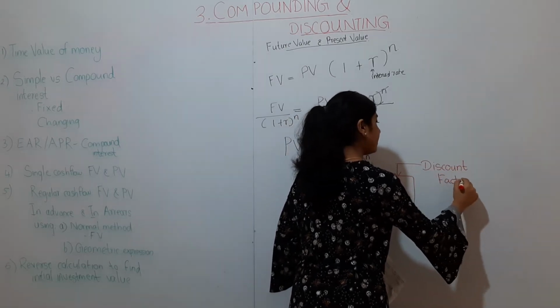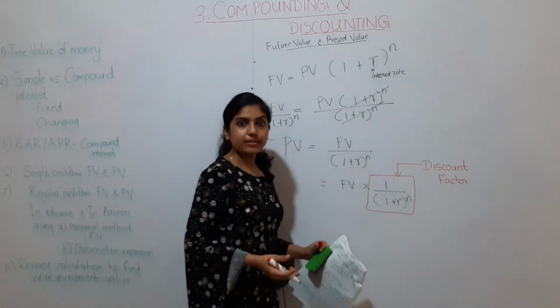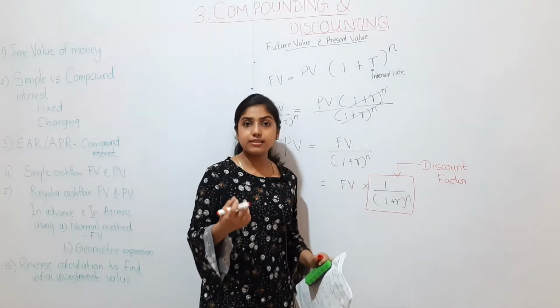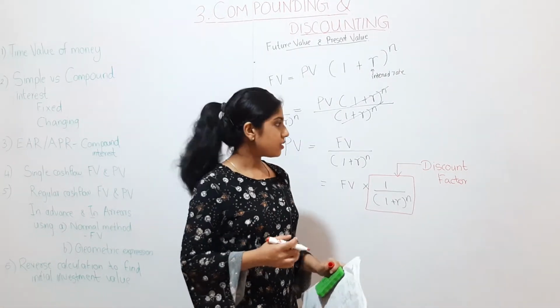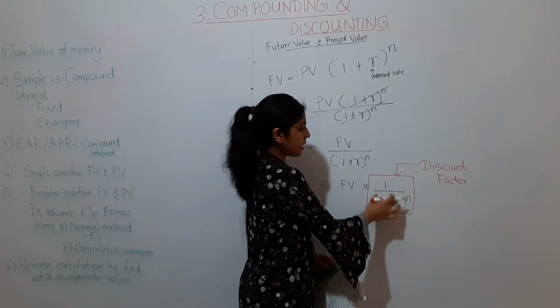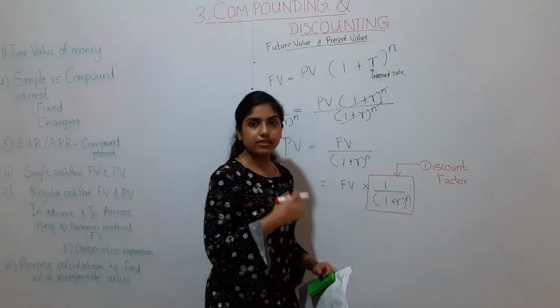It's a very key thing in your exam and throughout the CA studies, CA Sri Lanka syllabus. So make sure you remember that this fraction represents the discount factor.